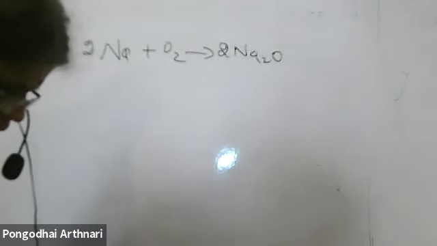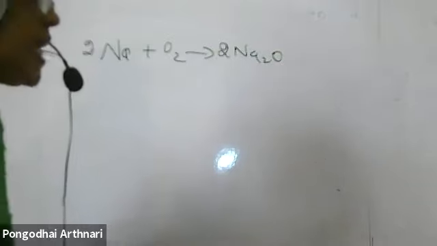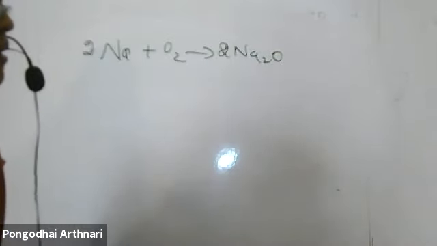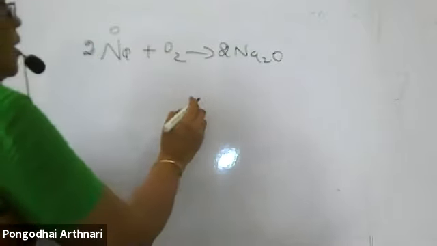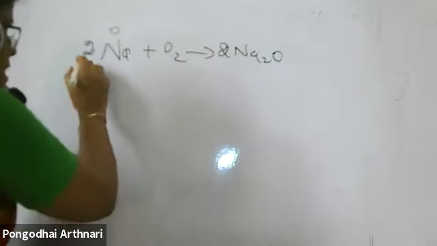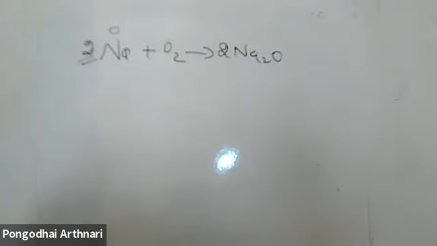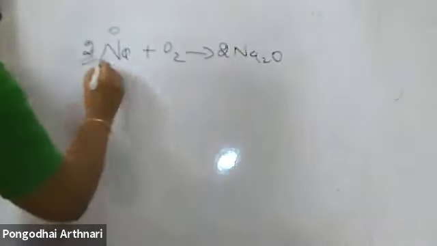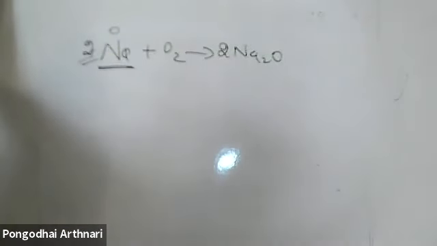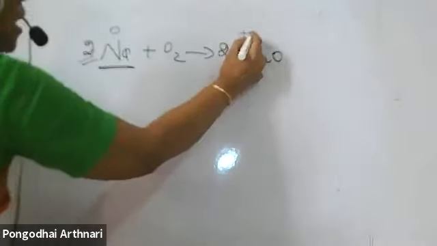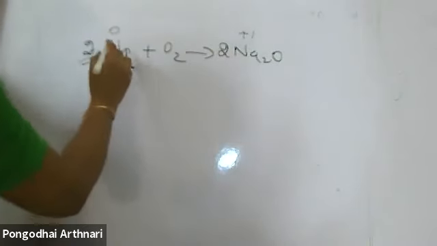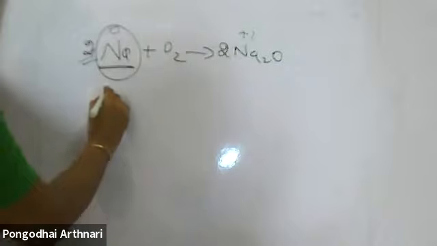Identify the substances that are oxidized and the substances that are reduced. Which gets oxidized? Na, it is zero. Na only you have to write. The coefficient is not required for us. Na. No, ma'am, the other side. You have to talk about the reactant, you are not talking about the product. Your Na is in +1. So which is getting oxidized? Sodium is oxidized.